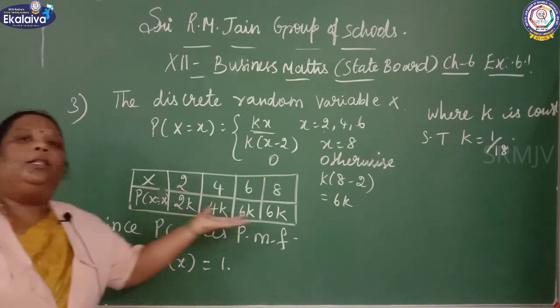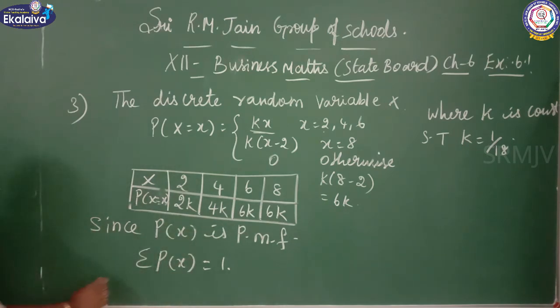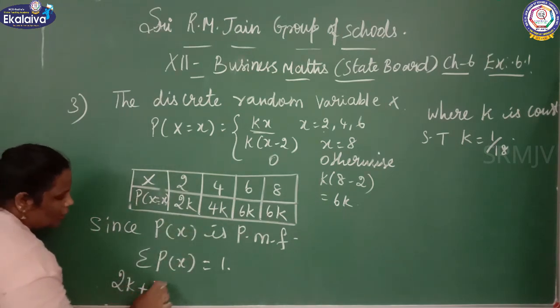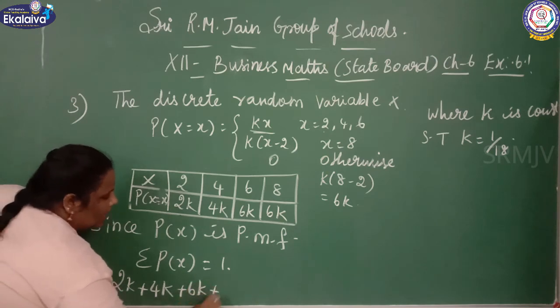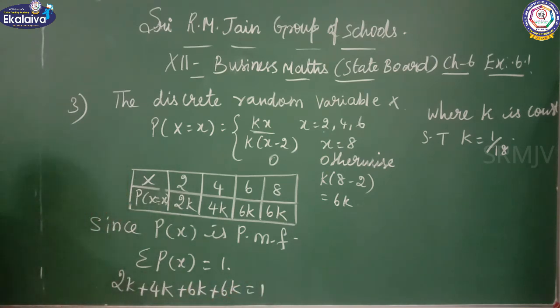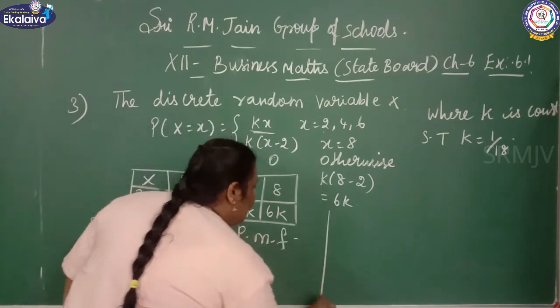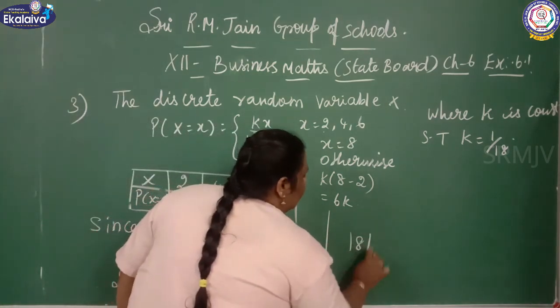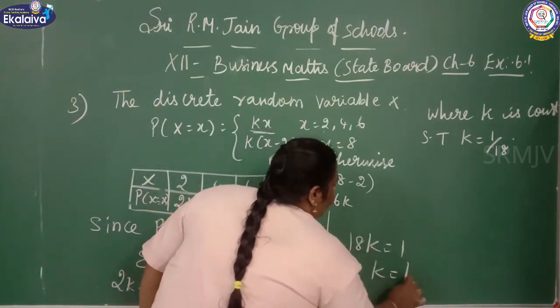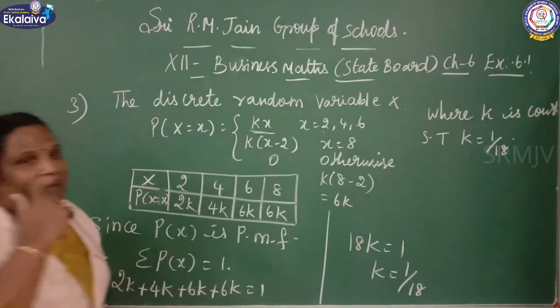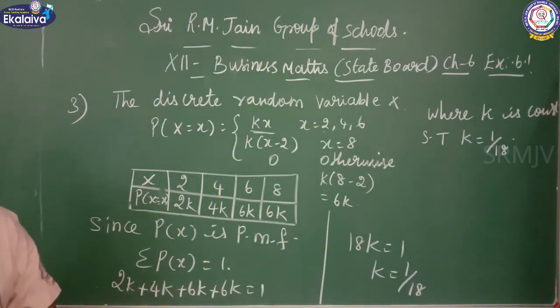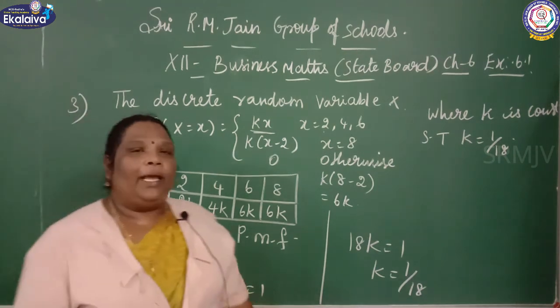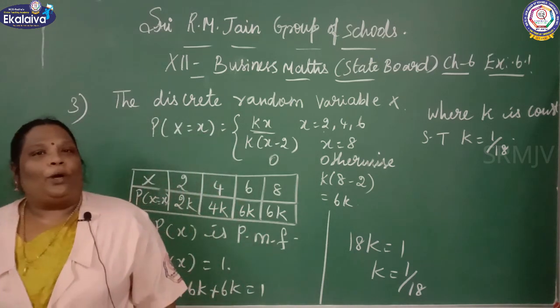You can add all the values, the summation of the series, that is 2k plus 4k plus 6k plus 6k equal to 1. So add 2 plus 4, 6, 6 plus 6, 12, 12 plus 6, 18k. 18k equal to 1. What is the value of k? K equal to 1 by 18. Hence the proof. I hope you understood, children.